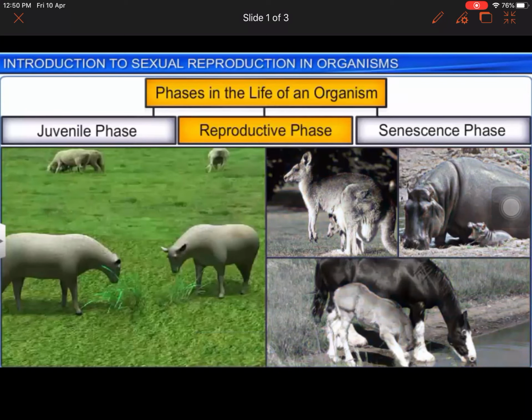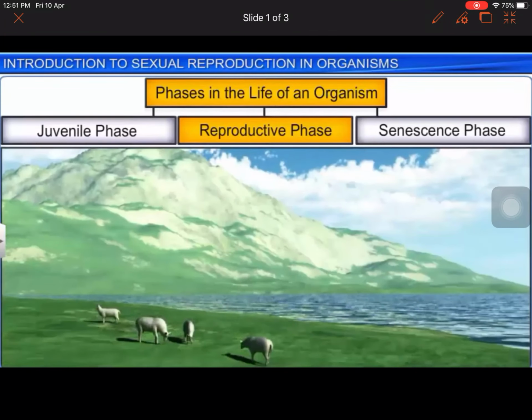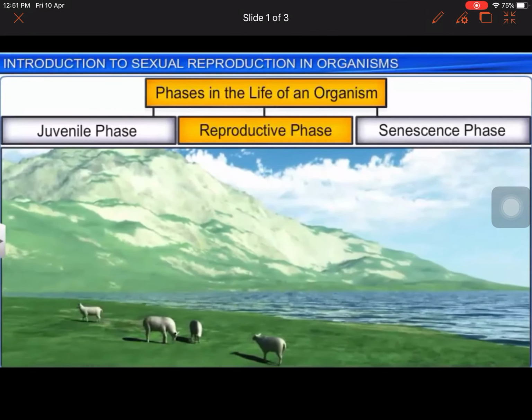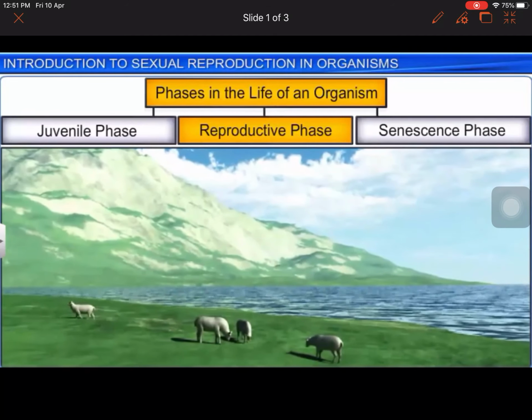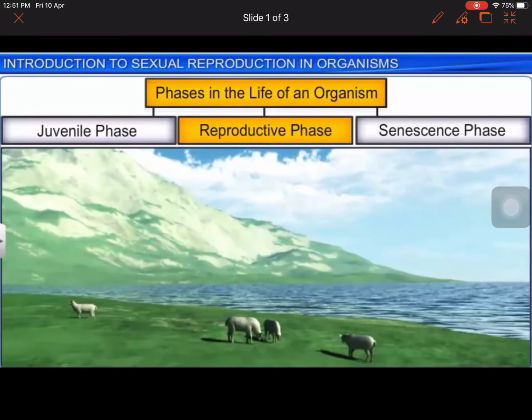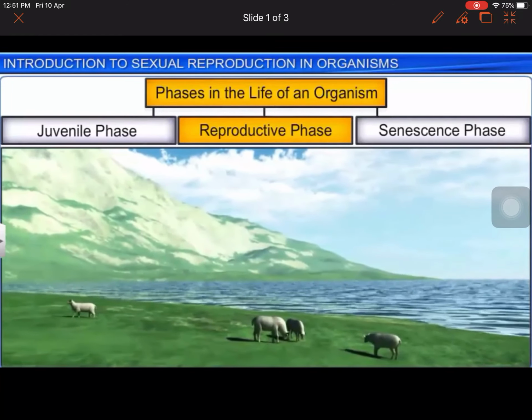Other than humans, sheep, for instance, have spring as their favorable season for breeding. Breeding during spring allows for the birth of lambs at an optimal time, that is, when the weather is warm and there is plenty of grass and water available in nature.